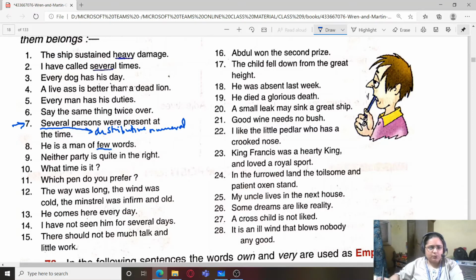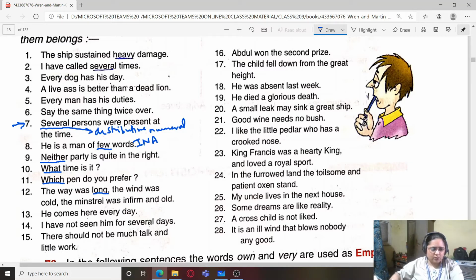He is a man of few words. So you can see that words can be counted, but the number of words is not clear. So this becomes an indefinite numeral adjective. Neither party is quite in the right. Neither party means none of the parties. So this becomes a distributive numeral adjective. What time is it? Interrogative. Which pen do you prefer? Interrogative.